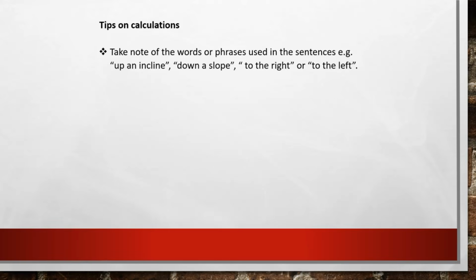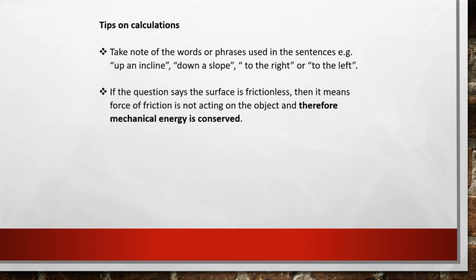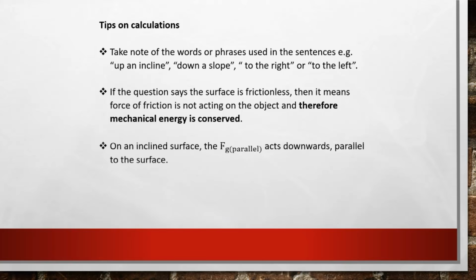Further on, if the question says the surface is frictionless, then it means the force of friction is not acting on the object, and therefore mechanical energy is conserved. Also, on an inclined surface, this is very important, the force of gravity acts downwards, parallel to that surface.